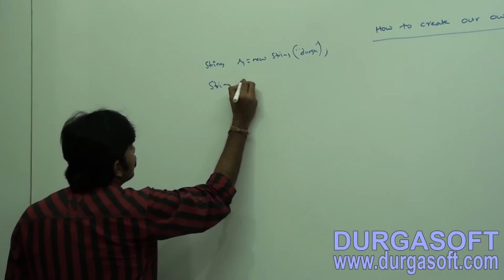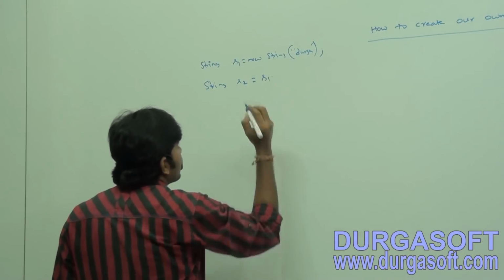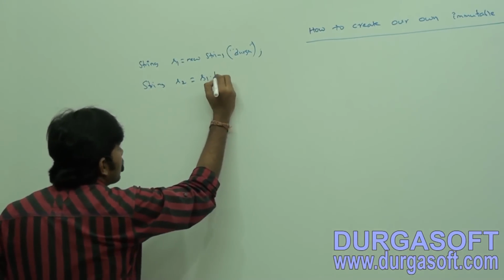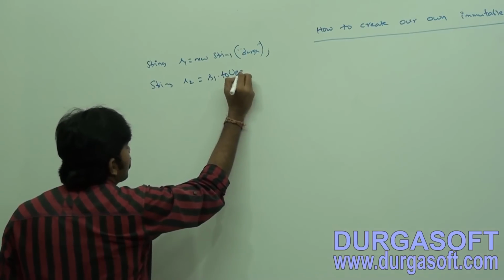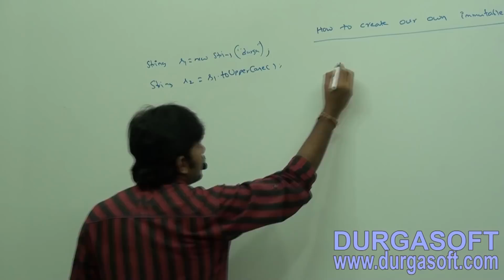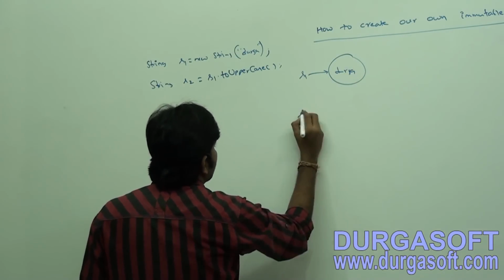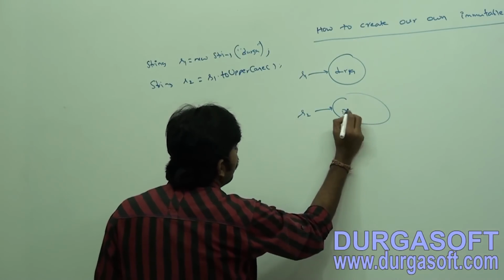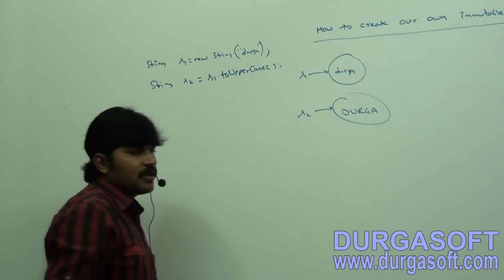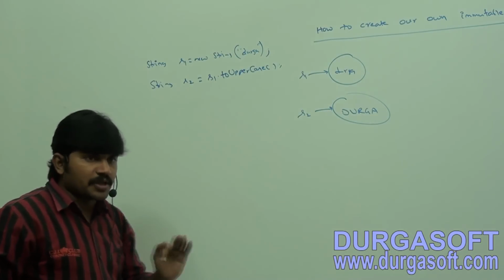String s2 is equal to s1.toUpperCase(). Can you tell whether a new object will be created or not? Yes. s1 is pointing to "Durga" and s2 is pointing to "DURGA". Because there is a change in the content, compulsorily a new object will be created.